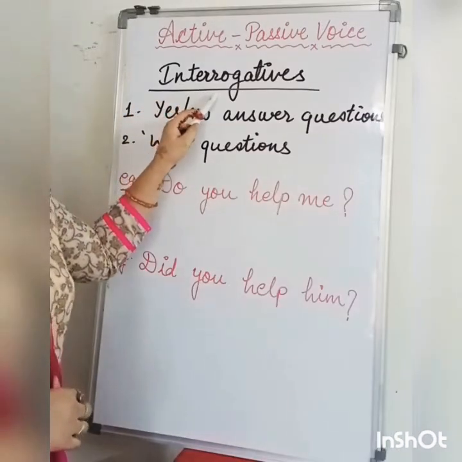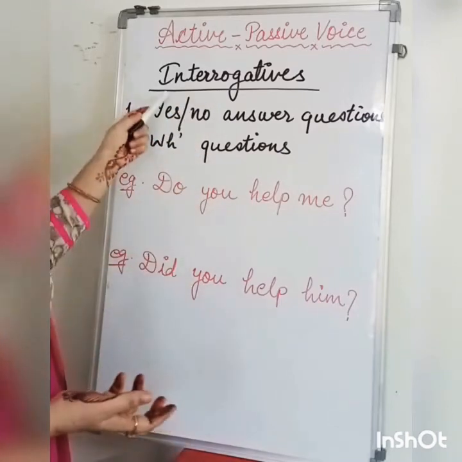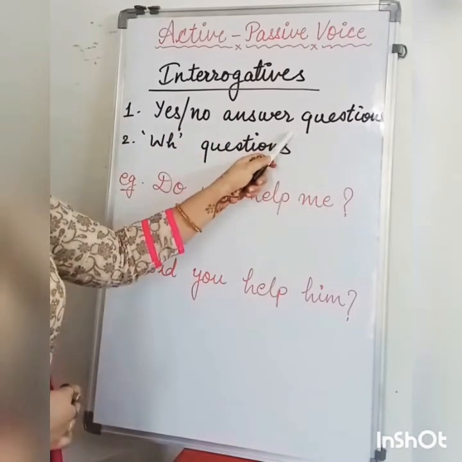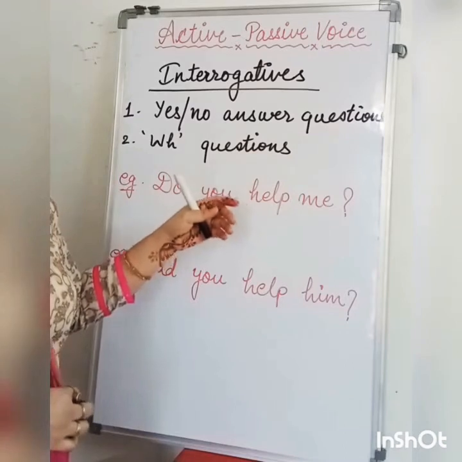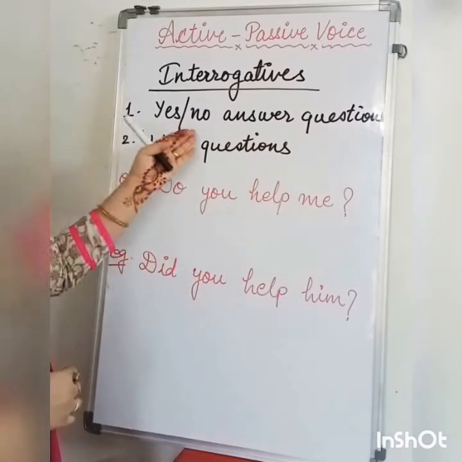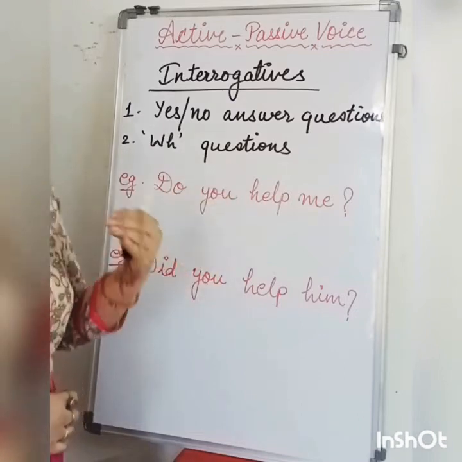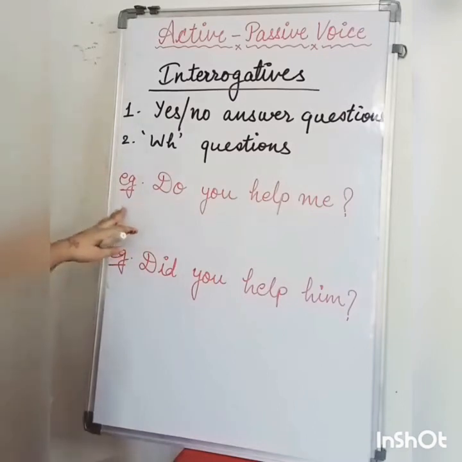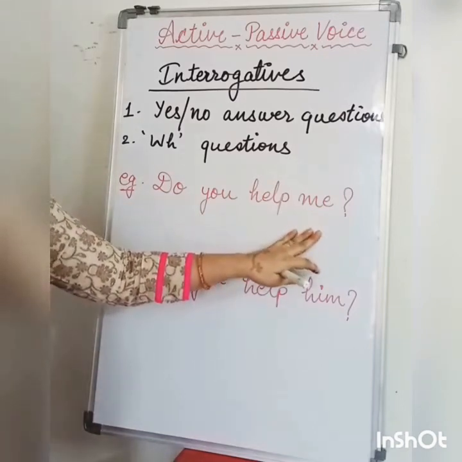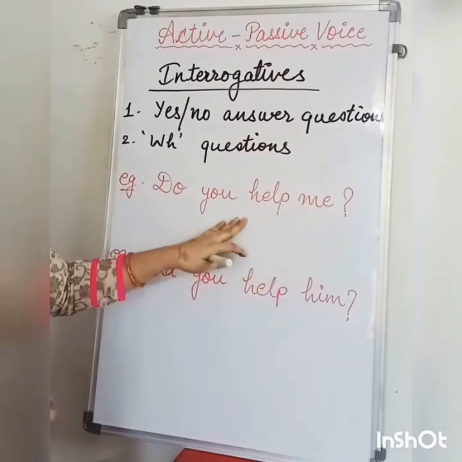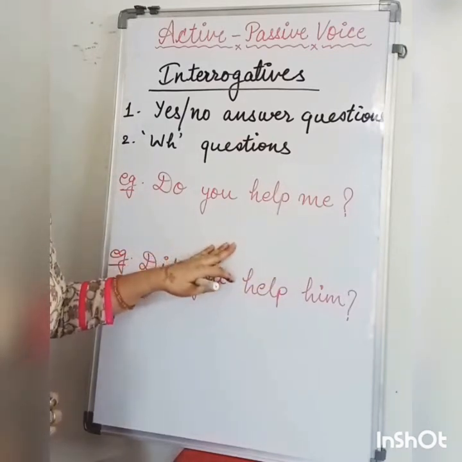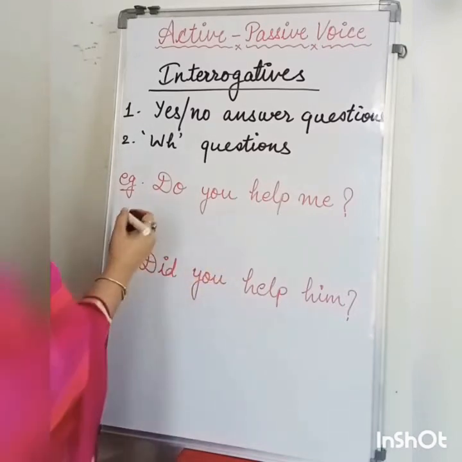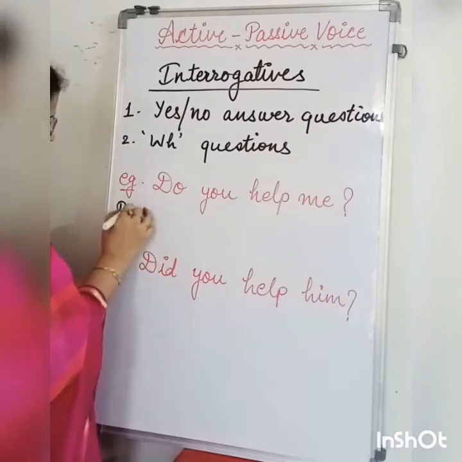Interrogative sentences are questions only. These are generally of two types: yes/no questions and WH questions. Yes/no questions are those where the answer will be yes or no, and WH questions always begin with WH words like when, where, why, whom, who, etc. For example, do you help me? Now children, you should remember that a question will remain a question in passive voice. It doesn't mean that we have to change this question into an answer.